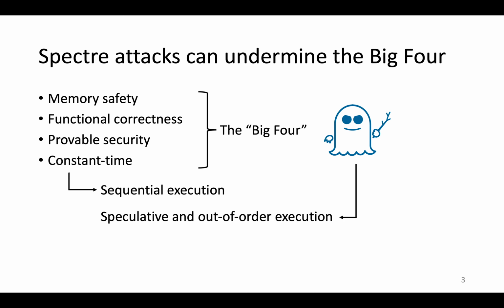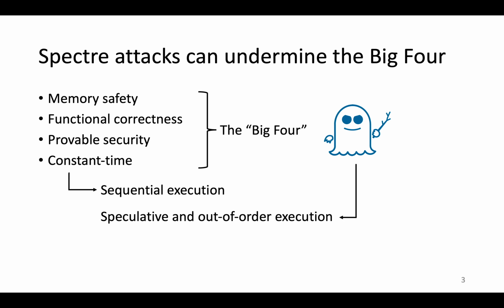In particular, Spectre-style attacks reveal a gap between formal guarantees of constant time, which hold for a sequential model of execution, and practice, where execution can be speculative and out of order. So this mismatch can cast doubts on the robustness of high assurance cryptography guarantees.